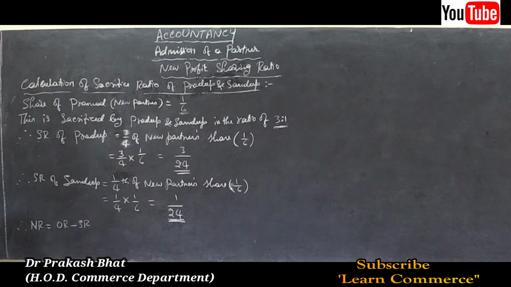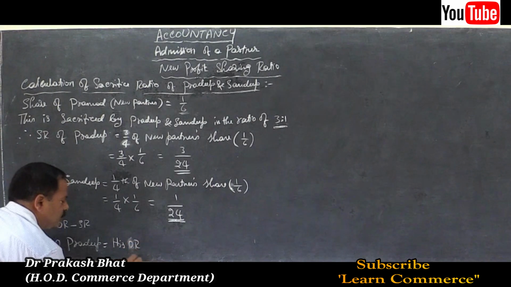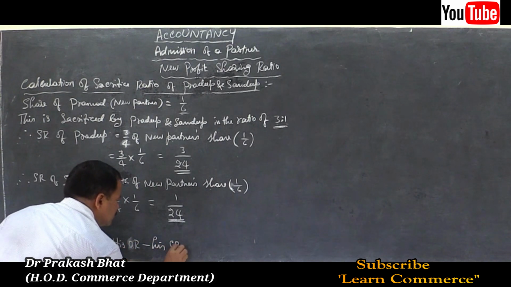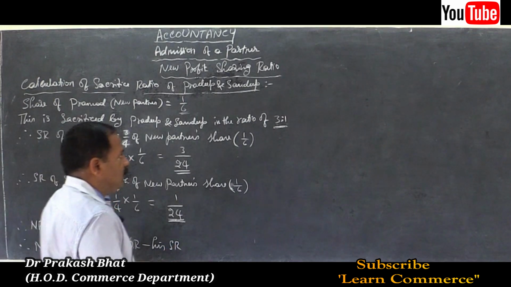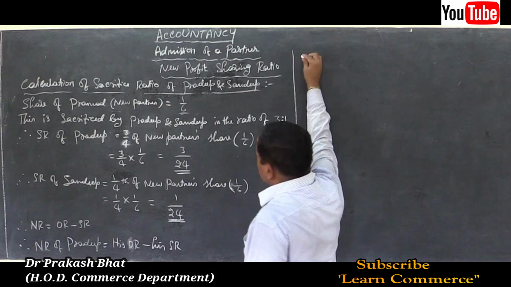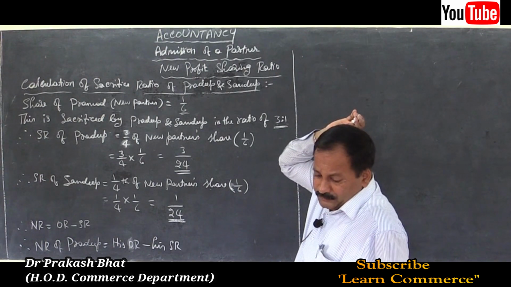Therefore, NR of Pradeep is equal to his old ratio minus his sacrifice ratio. His old ratio was how much? Given in the problem 5:3.